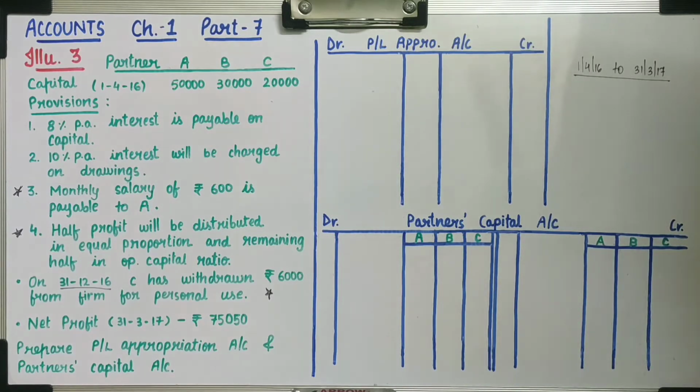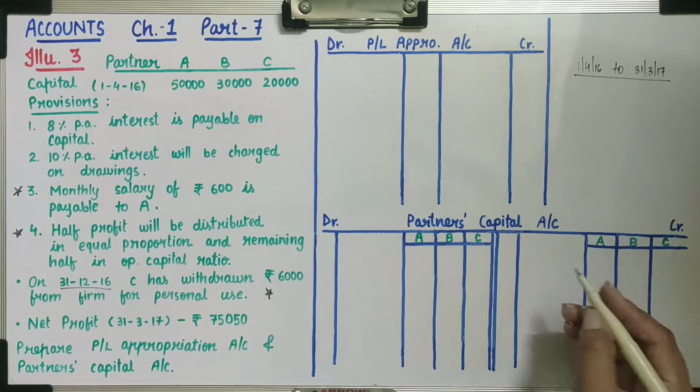Now here we will start with opening capital. We are maintaining the partners capital account, so we will record opening capital in the partners capital account. Capital has a credit balance, so we record it on the credit side.